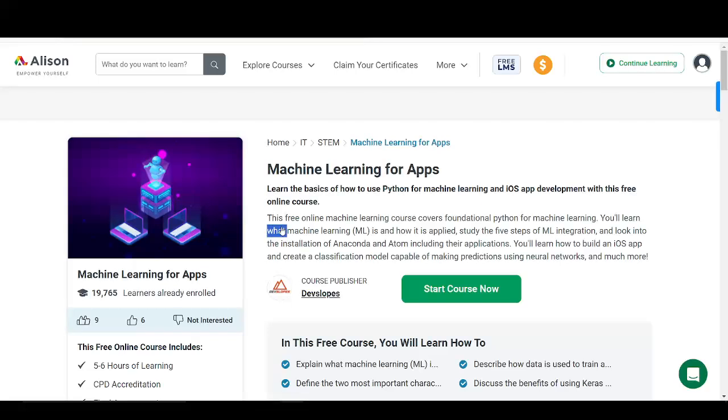So in the description it says, this free online machine learning course covers foundational Python for machine learning. You will learn what machine learning is and how it is applied. Study the 5 steps of machine learning integration and look into the installation of Anaconda and Atom, including their applications. You will learn how to build an iOS app and create a classification model capable of making predictions using neural networks and much more. So that's a short description of what this course is offering.